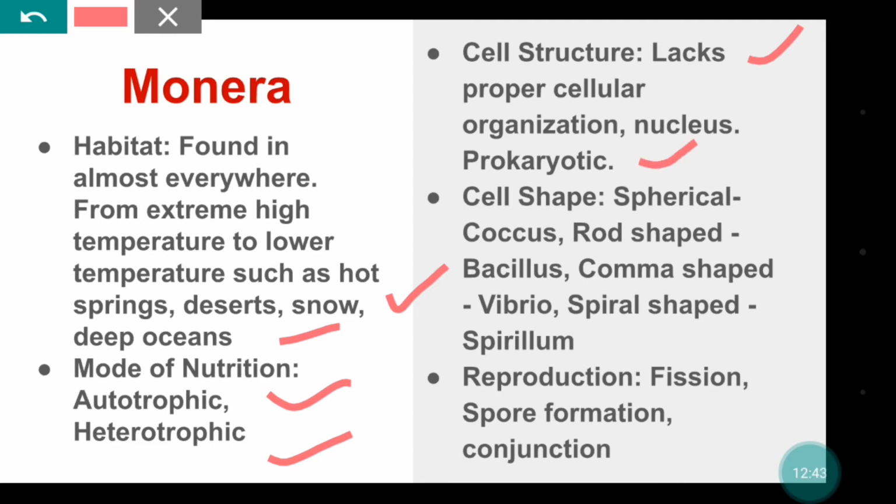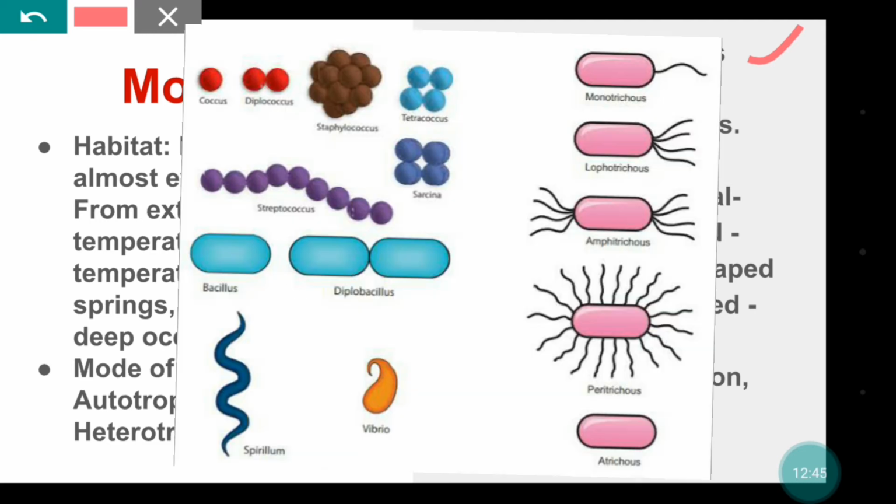Cell shape is varied. If it is spherical, it is known as coccus. If it is rod shaped, it is known as bacillus. If it is comma shaped, known as vibrio. If spiral shaped, it is known as spirillum.